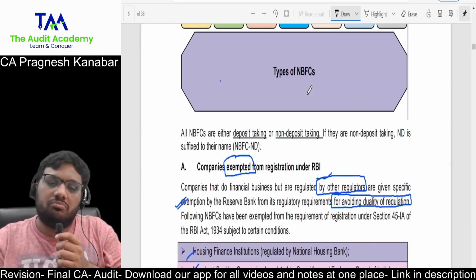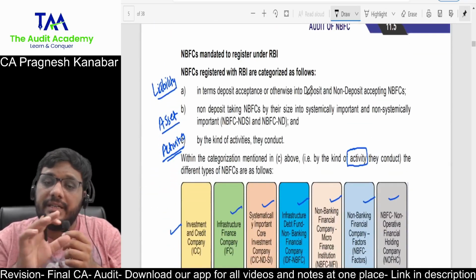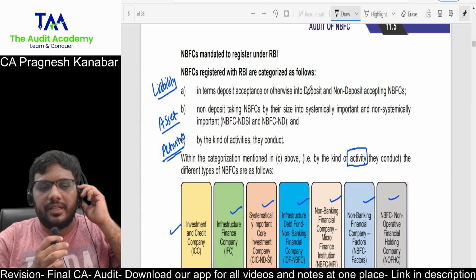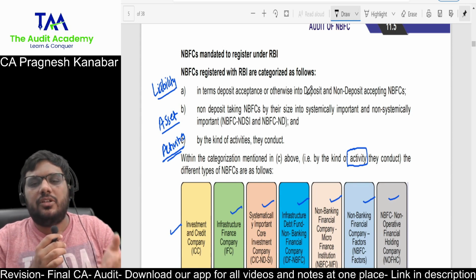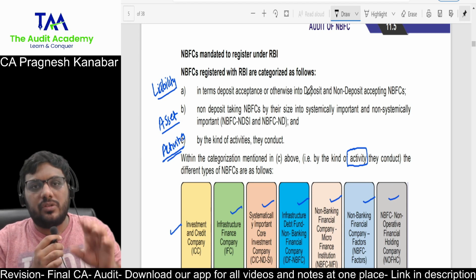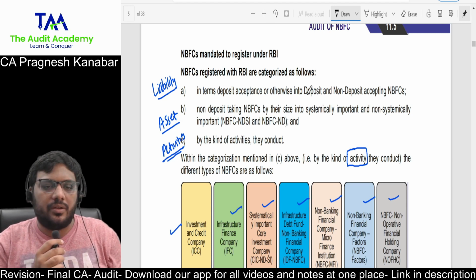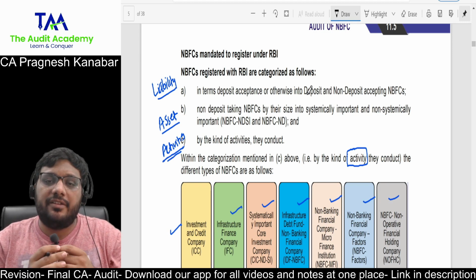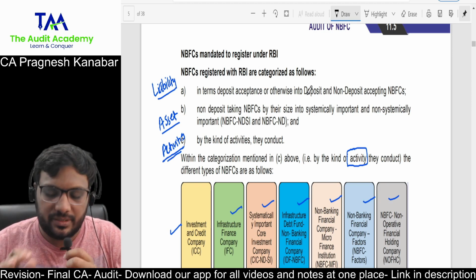Now, I don't think that they will ask a very detailed question from types of NBFCs because they think that they have already covered that at Inter CA. So why question the same thing at Final CA? At Inter CA, whatever was not covered, mostly those things we are seeing in the question bank. All right. But still, we cannot take them for granted. So what you're supposed to do, please understand now.